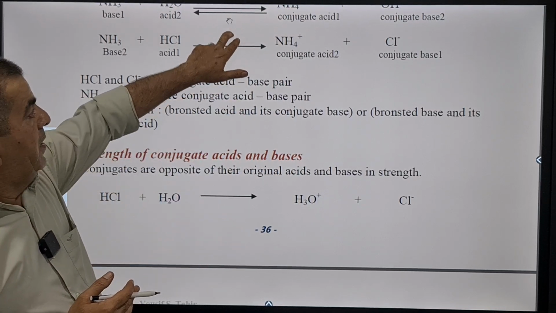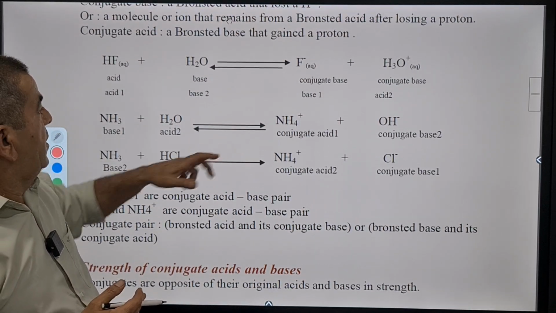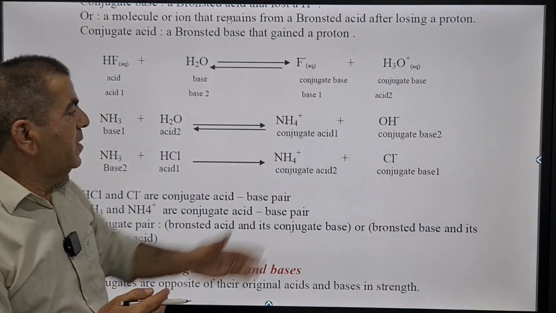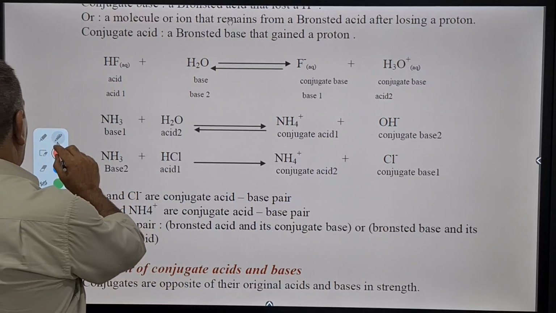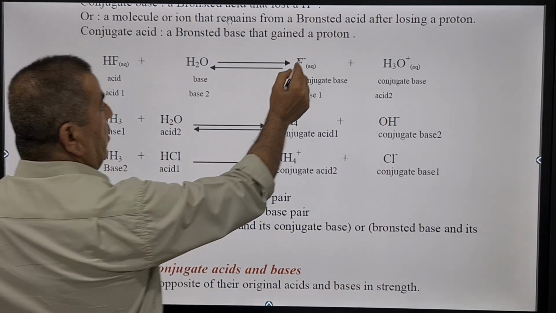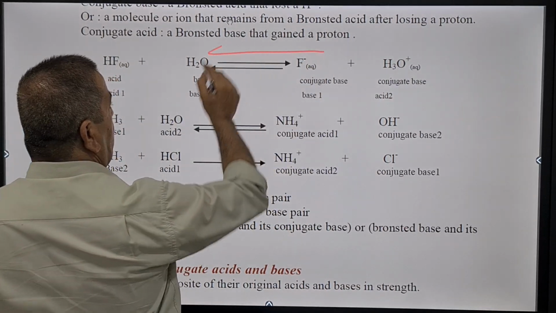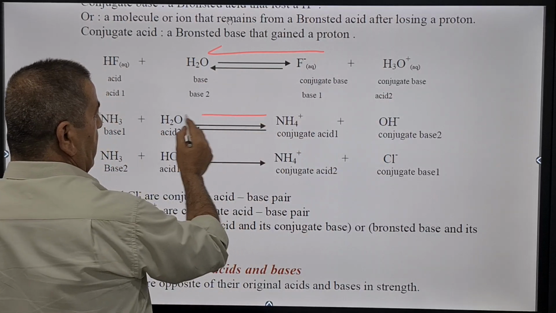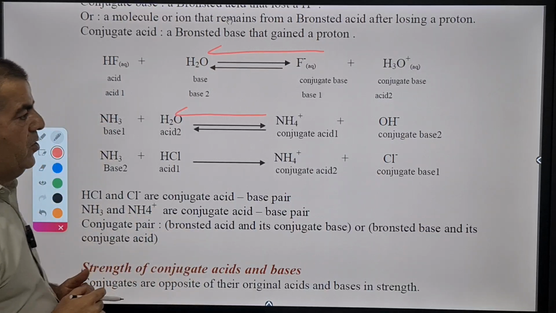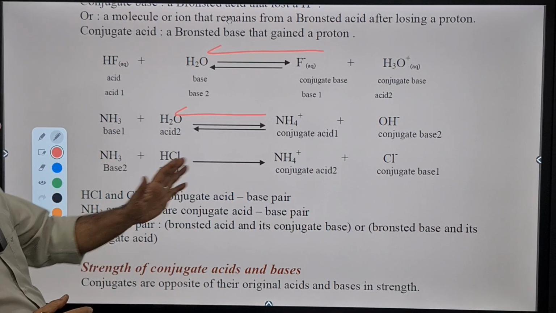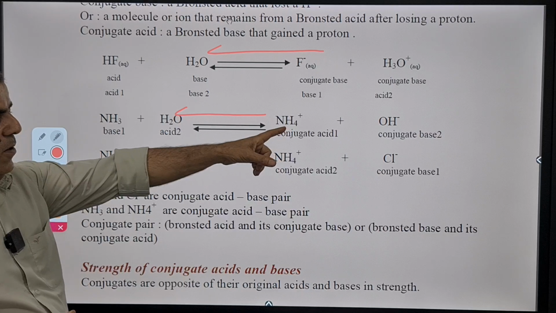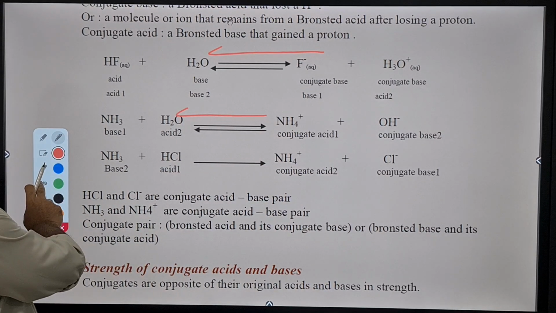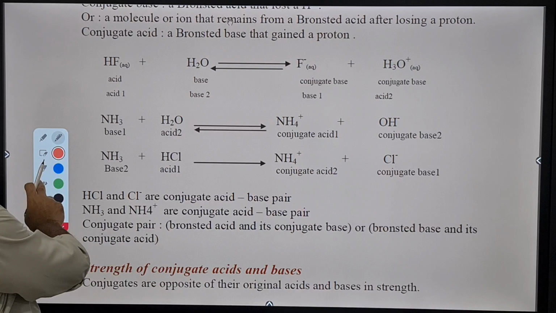In the first and second reactions here, the reaction of ionization of hydrofluoric acid, the strong conjugates are to the right, which means which direction dominates? Of course, the backward, because the strong conjugates are to the right. Also for the second reaction, the direction of strong conjugates dominates. Okay, now let's move forward and see what we have next.